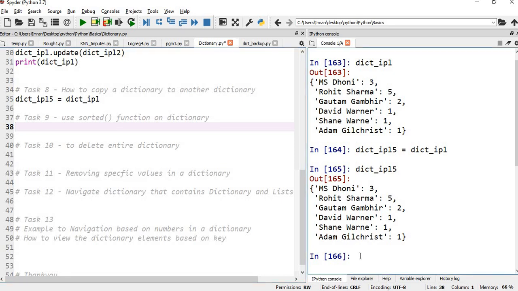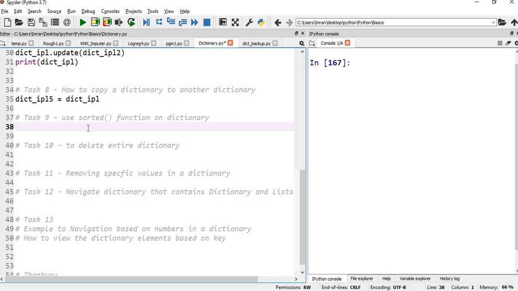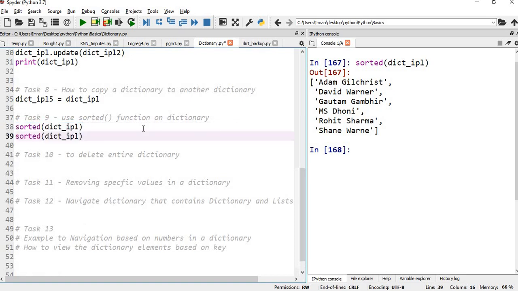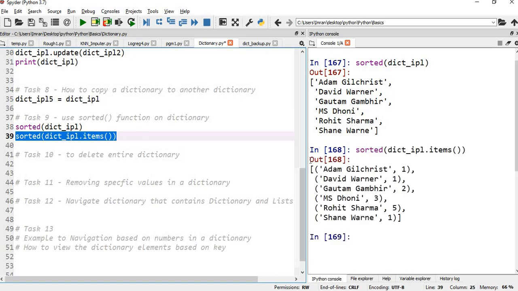After this, I will simply use the sorted function on a dictionary. If I say sorted and dictionary underscore IPL, it will simply give me the keys that are present, but in alphabetical order: A, D, G, M, R, S. After this, I'll pass dot items and let's see what happens. It will give me both the keys and the values.